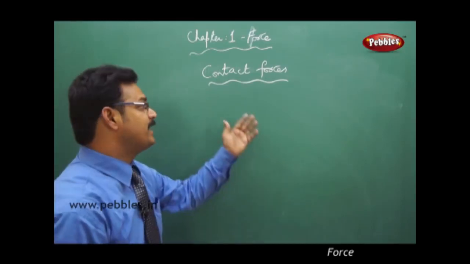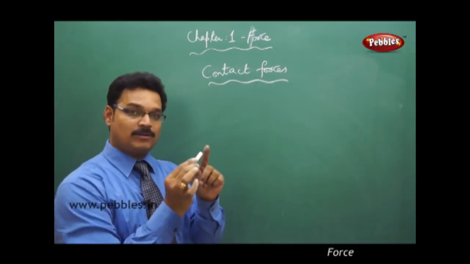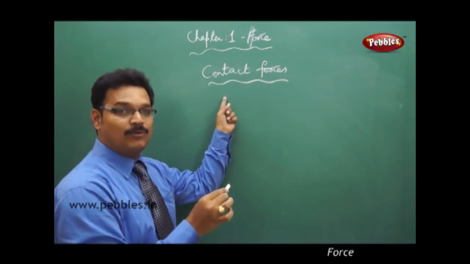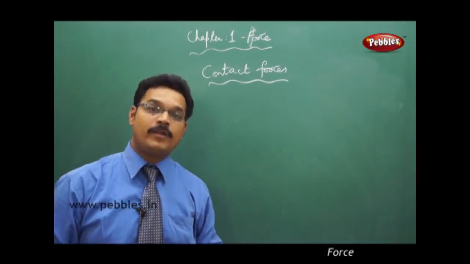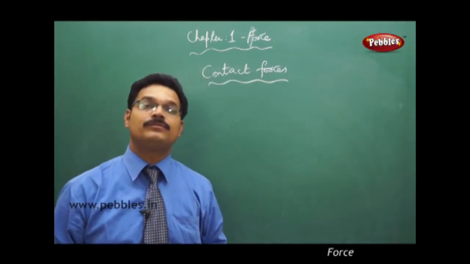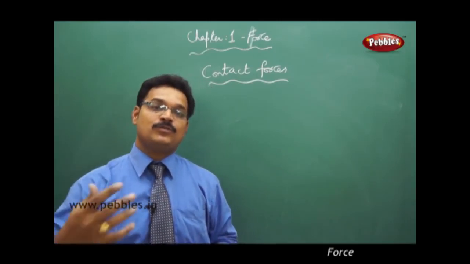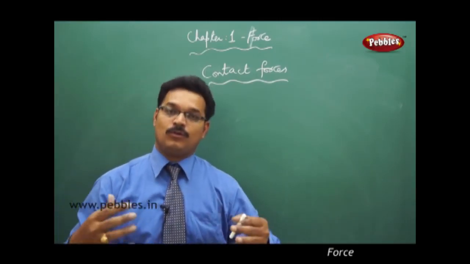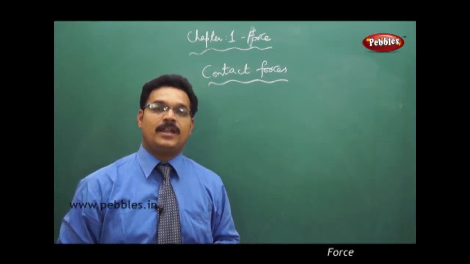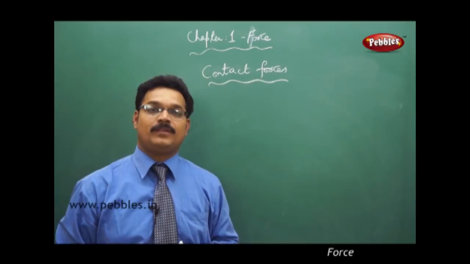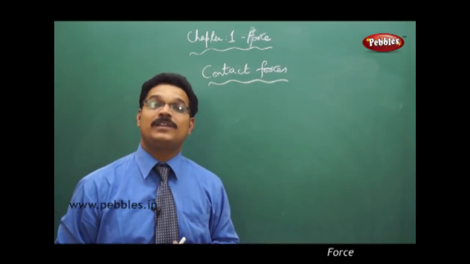How am I able to write something on the board? There is a force between my chalk piece and the board that lets me write on it. How are you able to walk on the road? Suppose your room floor is made of tiles and it is wet, and you want to walk on the wet surface, then what will happen?